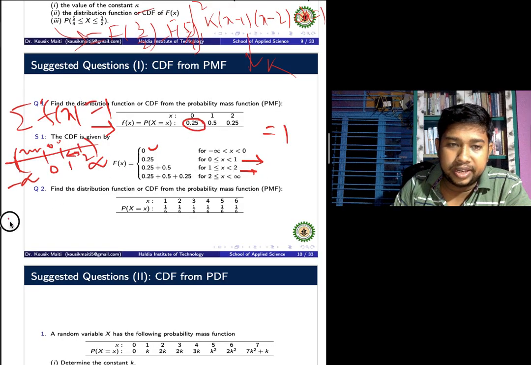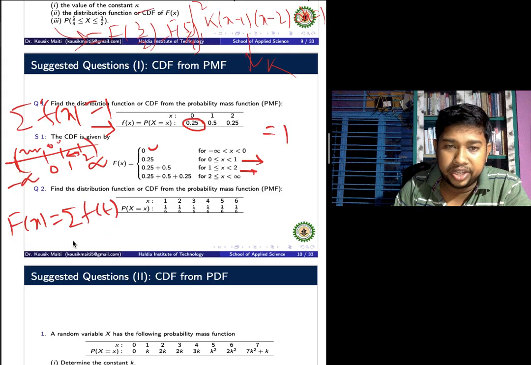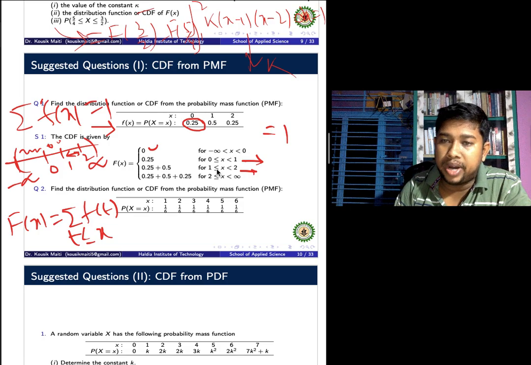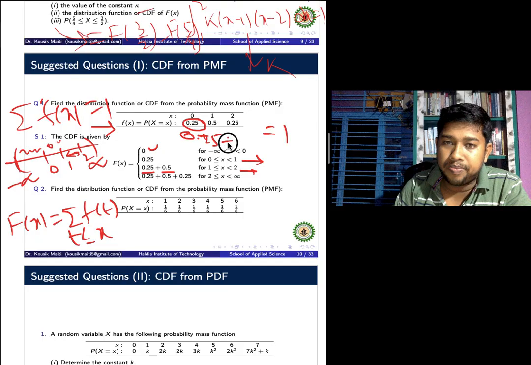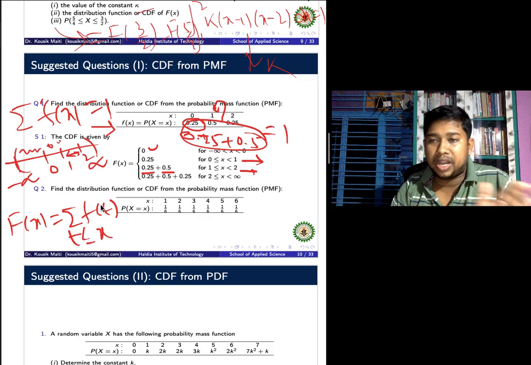We know that F(X) equals the summation of f(t) for t less than or equal to x. So up to the value 1, it is 0.25 plus 0.5: 0.25 for the case of 0, plus 0.5 for the case of 1, starting from the lowest value up to x.